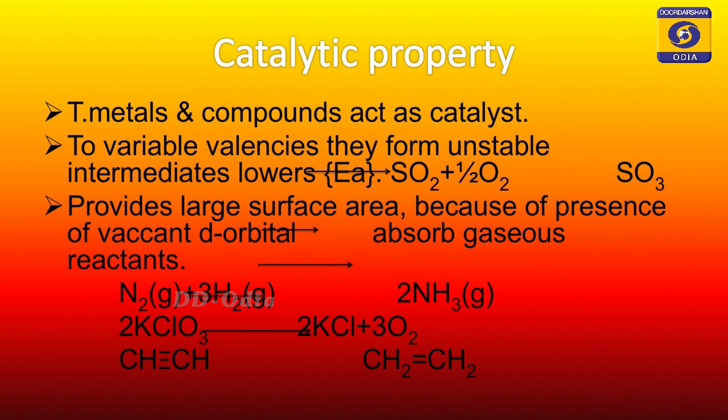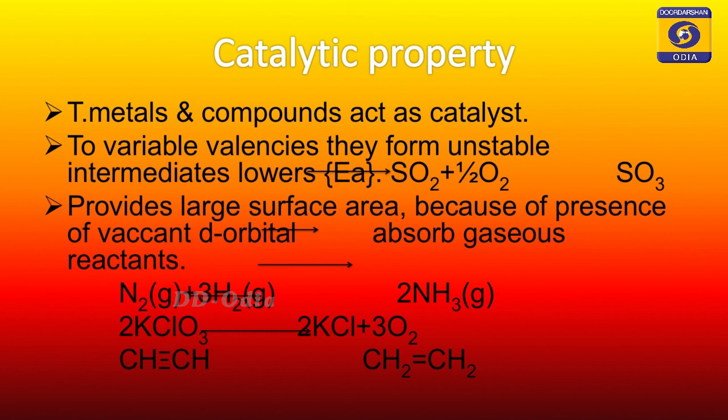If a catalyst increases the rate of reaction, we call it a positive catalyst. If a catalyst decreases the rate of reaction, we call it a negative catalyst. That means a catalyst is a chemical substance which alters the rate of reaction.